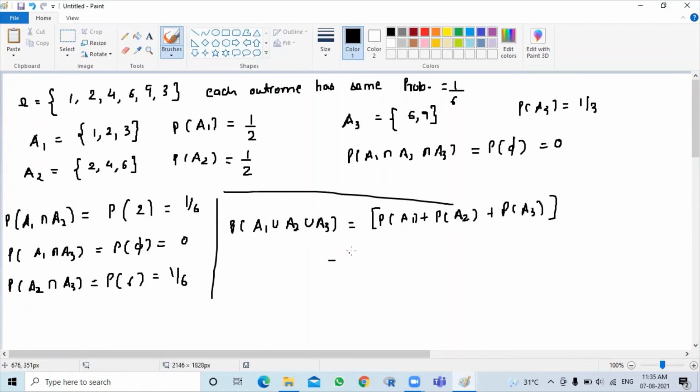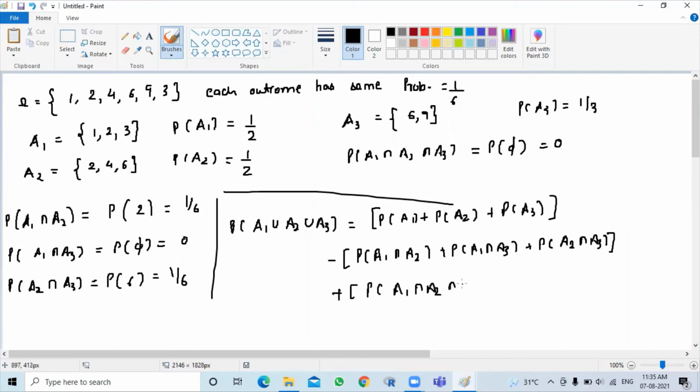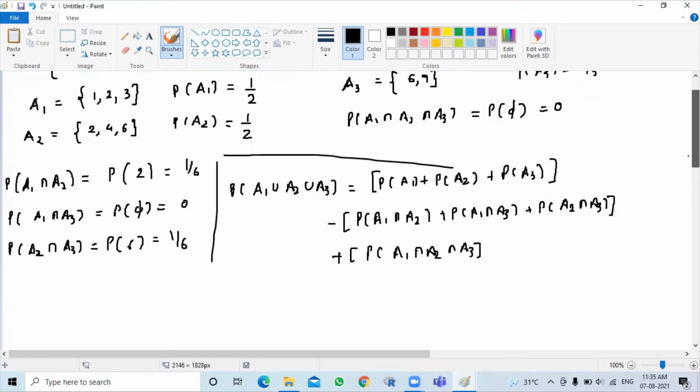Now we subtract the probability of A1 intersection A2 plus probability A1 intersection A3 plus probability A2 intersection A3. And then again we add probability of A1 intersection A2 intersection A3. Right?